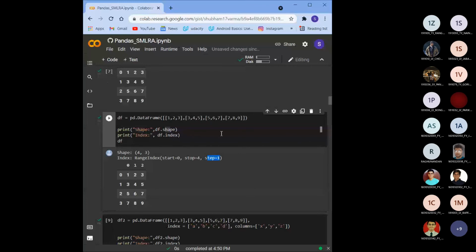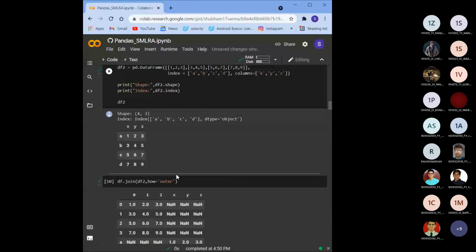Similarly, the thing has been performed here. We just added the index values and the column values. So in this way, you can create any data frame that you want. Suppose you want to create your own data set for your machine learning model or data science project. Then you can have the data set, label it, and add parameters to it. You can then train the model, and while training, you can see which parameter is impacting your model and tune that parameter.